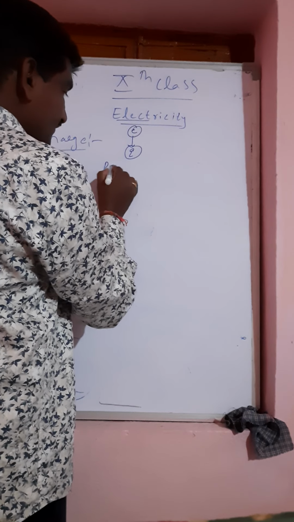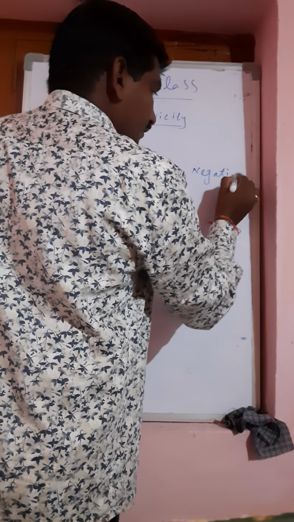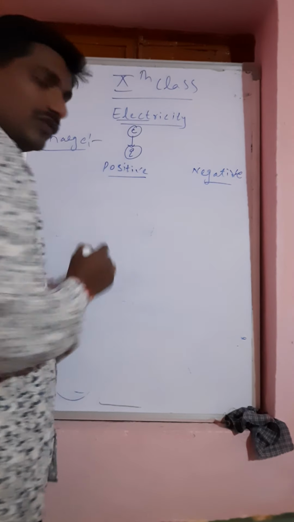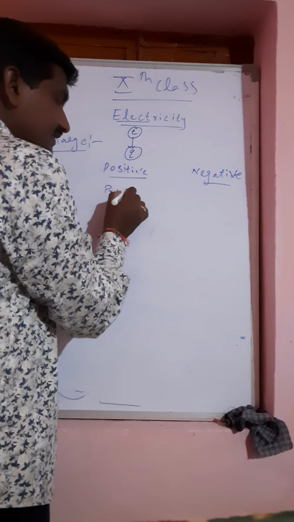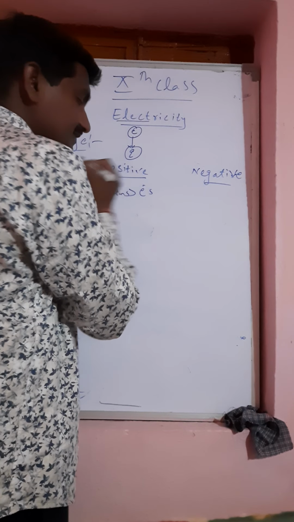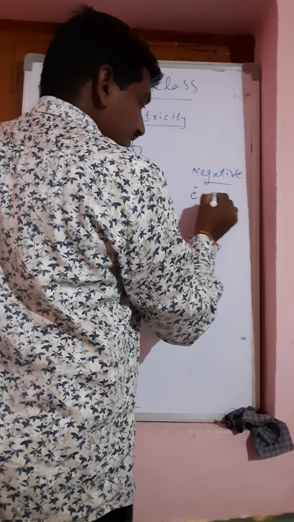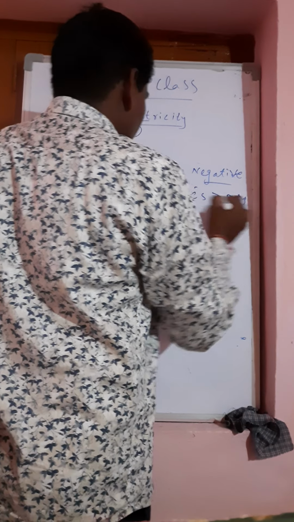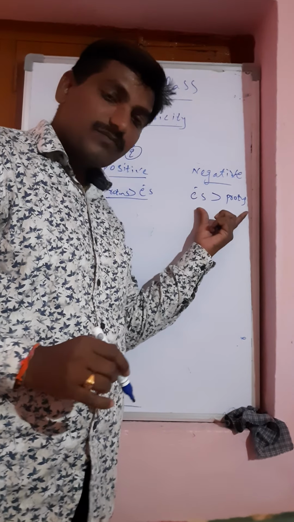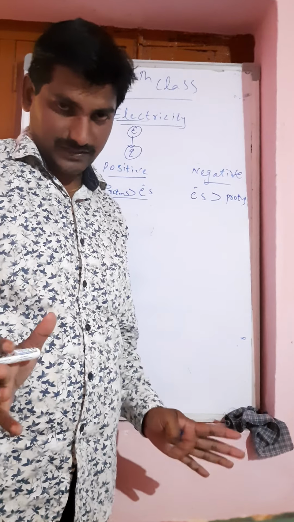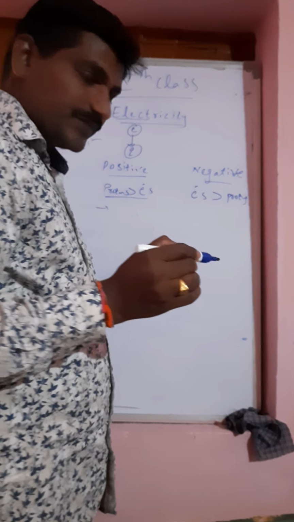Positive and negative. Positive charge means the proton number is greater than the electrons. Negative charge means the electrons number is greater than the protons. Positive charge is a deficiency of electrons, and negative charge is nothing but an excess of electrons. Simply. Okay, so from this we understood positive charge and negative charge.